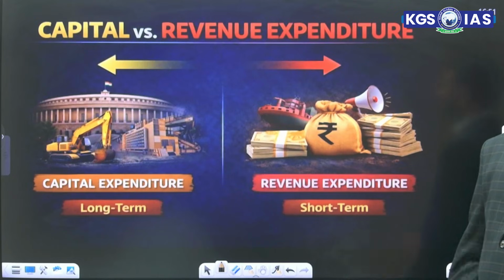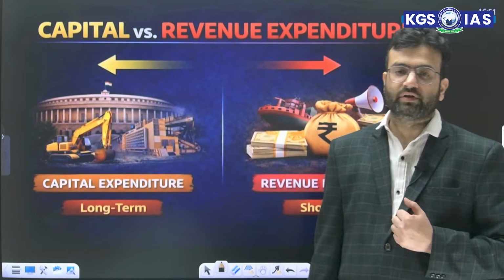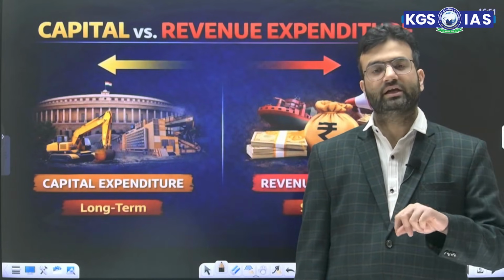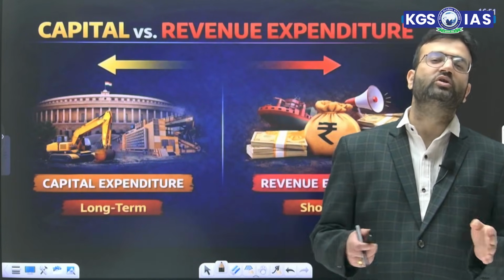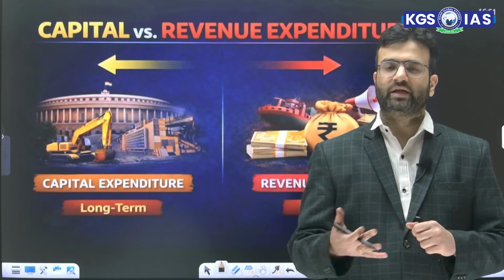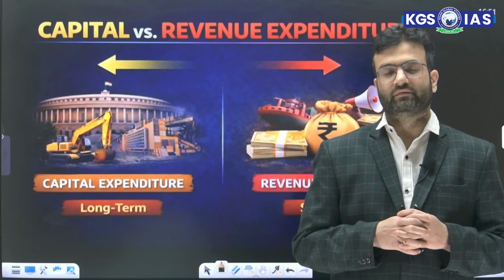Now moving ahead, next is regarding the budgeting topic. What is capital expenditure and revenue expenditure? Revenue expenditure is a kind of recurring, continuous expenditure. That is a kind of short-term expenditure, like the government paying salaries and pensions, paying interest, paying subsidies. This is all included in revenue expenditure.